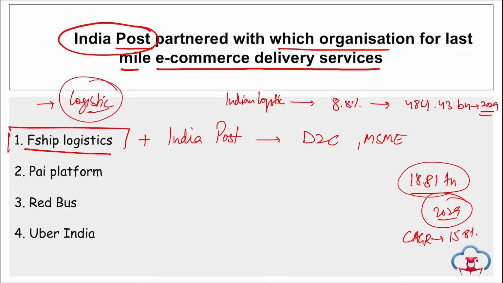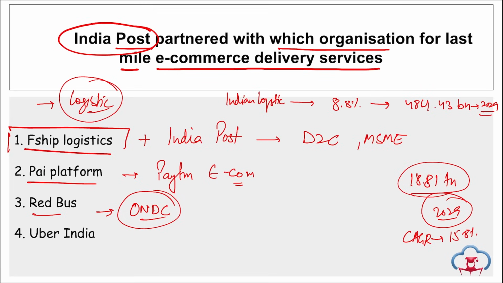Further, if we talk about Pi Platform, right? Here remember, Paytm e-commerce has changed its name to Pi Platform, right? Next, Redbus. Redbus is an online bus ticket booking platform and they have joined ONDC. ONDC is the Open Network for Digital Commerce, correct?